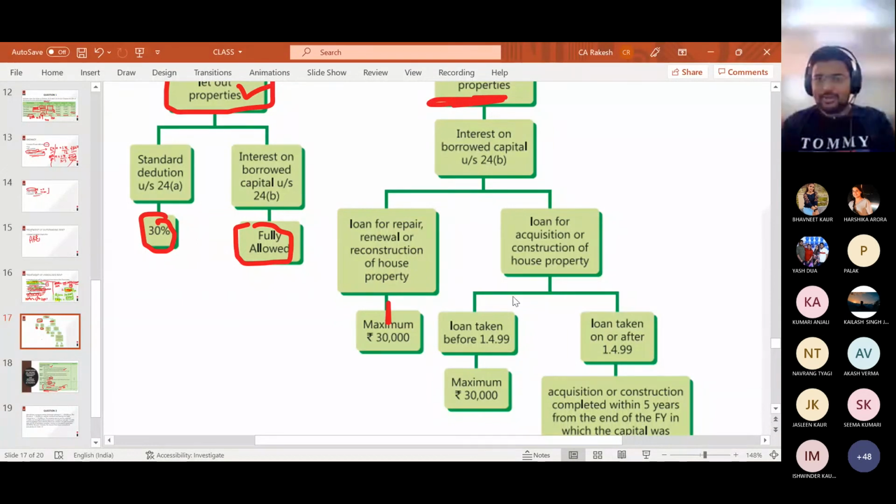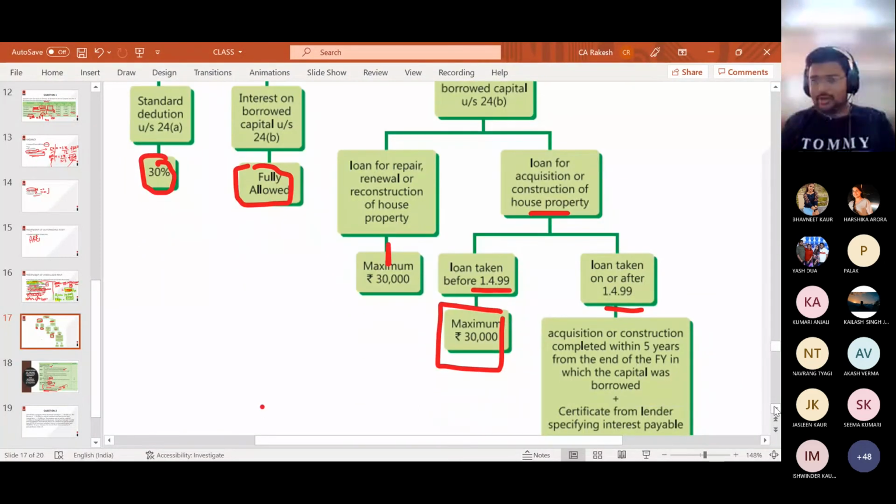The first limitation is that if you have constructed a house and have taken the loan before 1/4/99, it's a date you need to remember, then the maximum interest allowed as deduction is 30,000. Maximum.